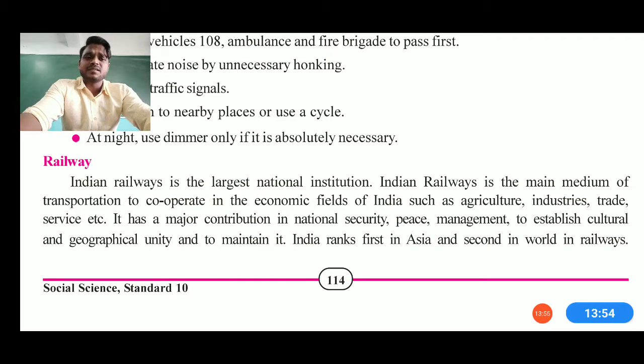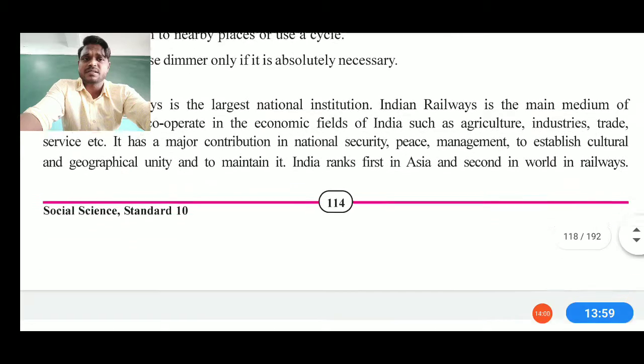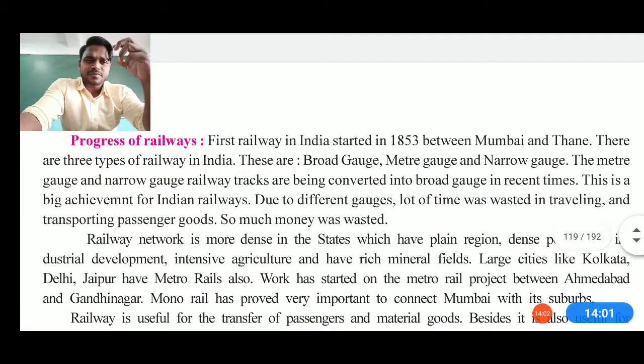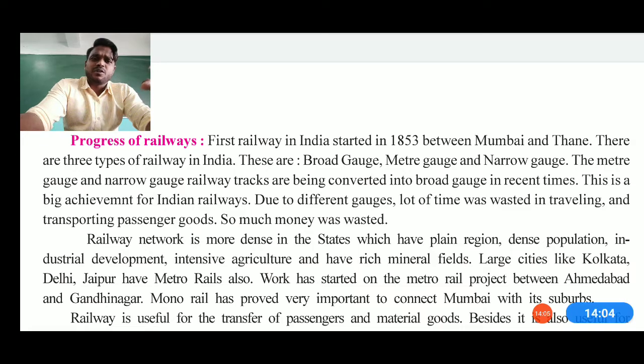So we can say Indian Railway ranks first in Asia and second in the world by its services as well as the length too. Now see, if we have talked about the railway, we need to also talk about the progress of the railway. See, my dear students, the first railway was started in India from Mumbai to Thane in 1853. Now there are three types of railways in our nation: broad gauge, metric gauge, as well as narrow gauge. The three gauges have been converted into each other in recent times, and that's how we can say it is a big achievement the Indian Railway has totally done.